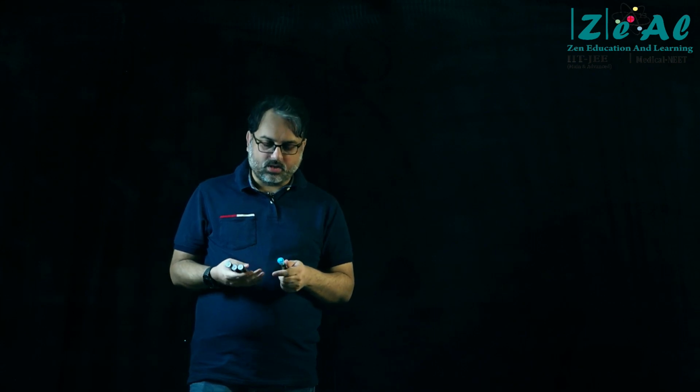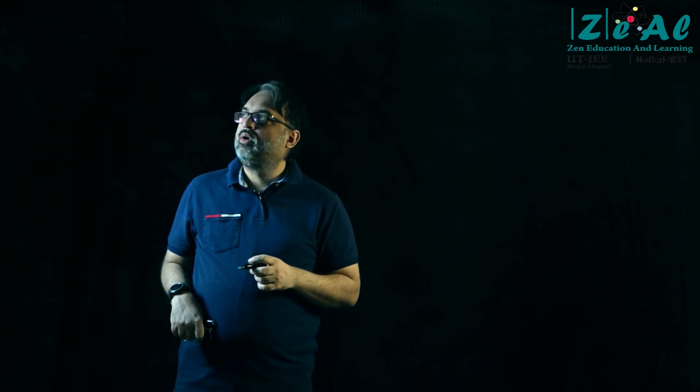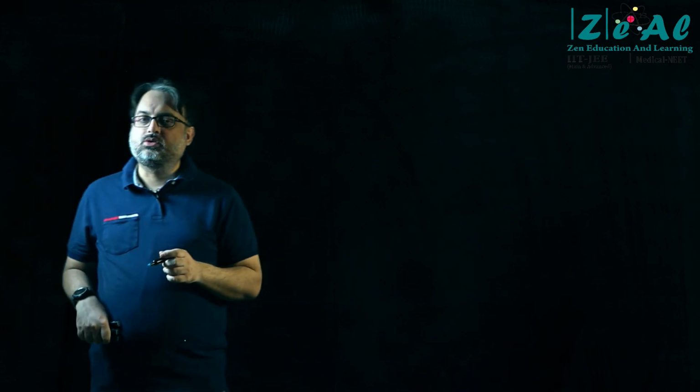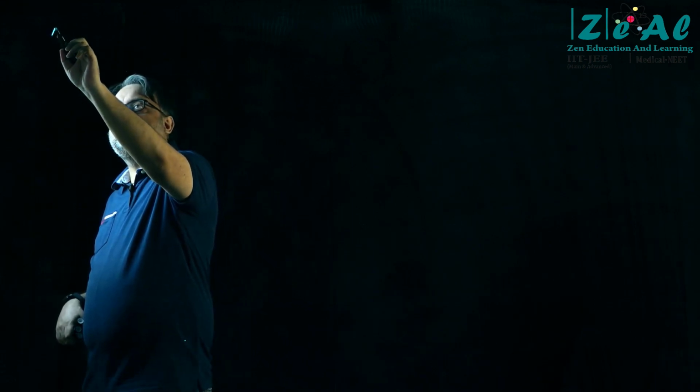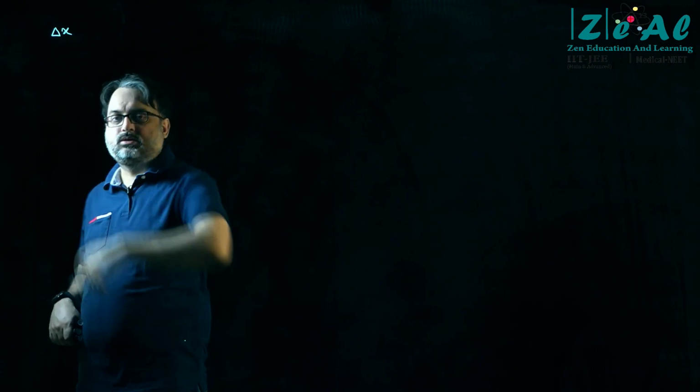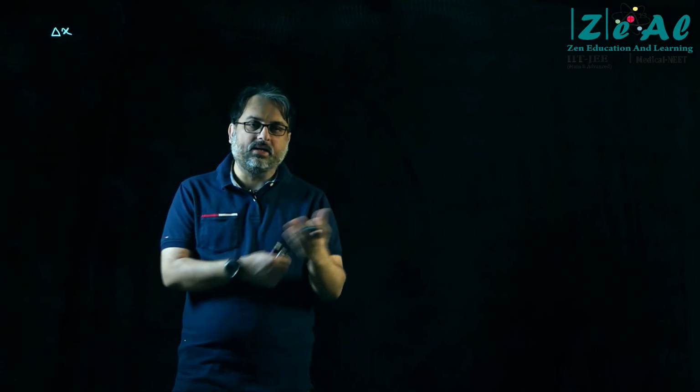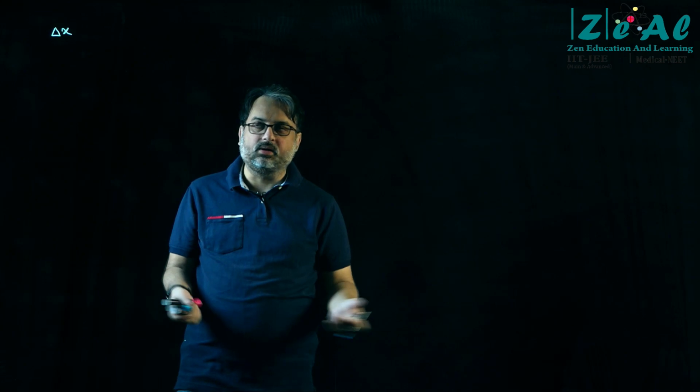Now what are the notations, what are the new things that we have seen in the last classes? The first notation that I would like to talk about is delta x, or delta y, or delta z, or delta anything.